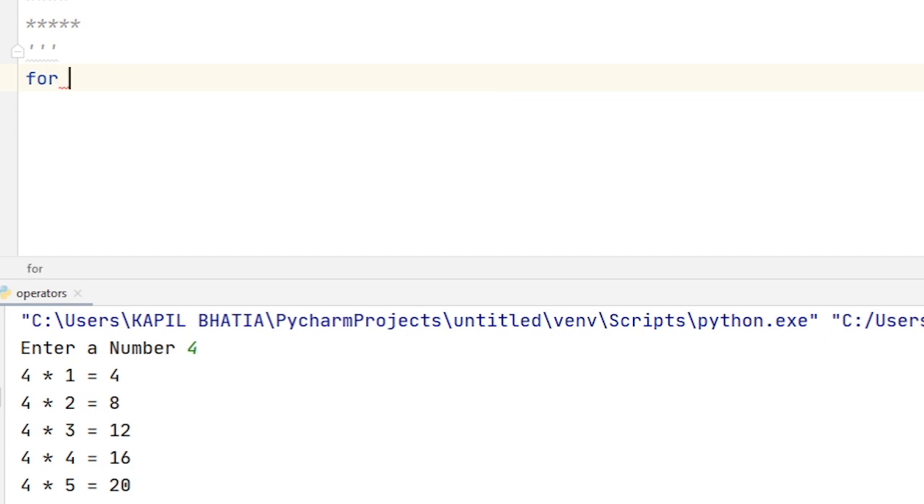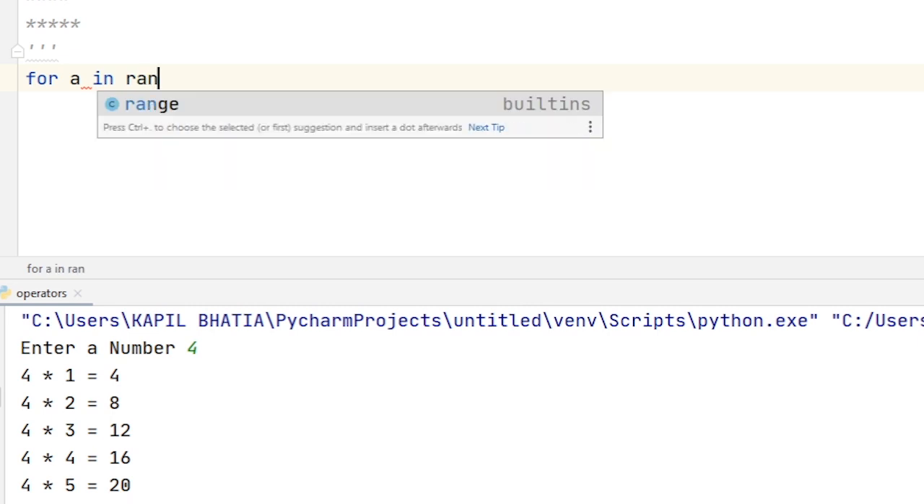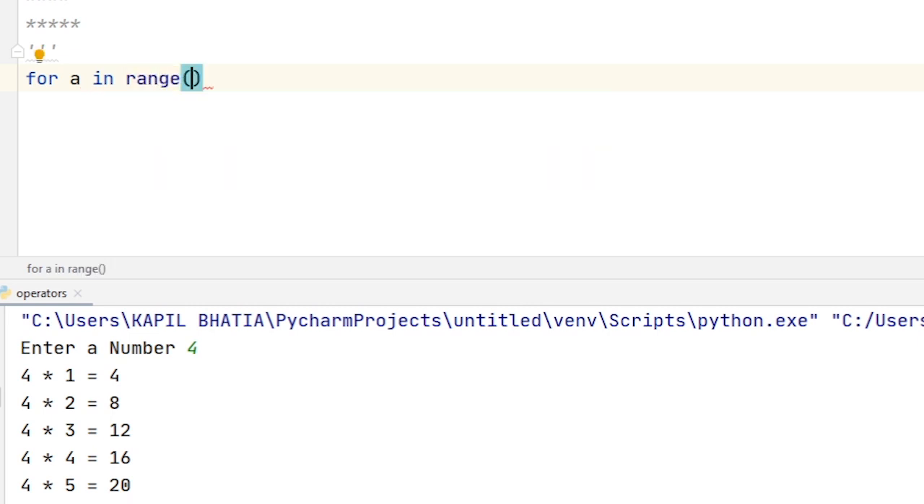For, then I use a variable A in range. So here I want to print 5 rows, so I define a range from 1 to 6. So my last value of A will be 5. And next I again use a for loop. A loop within a loop is called a nested loop.